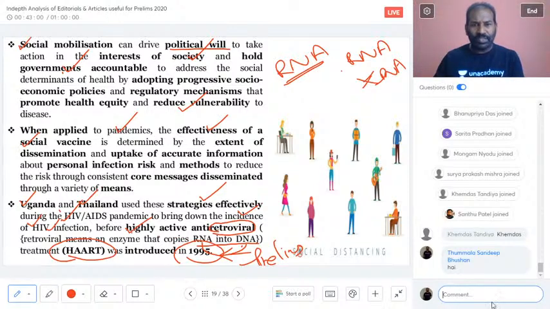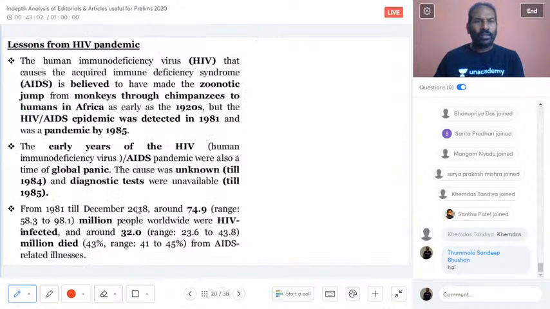And that was introduced in the year 1995. And now, what are the lessons we can learn from the HIV pandemic, taking into consideration the social vaccine, implementing the social vaccine now.